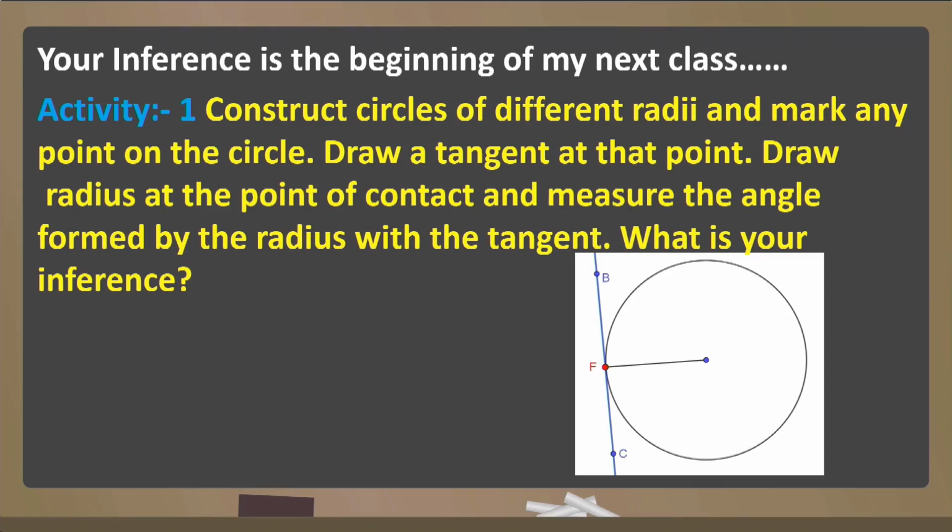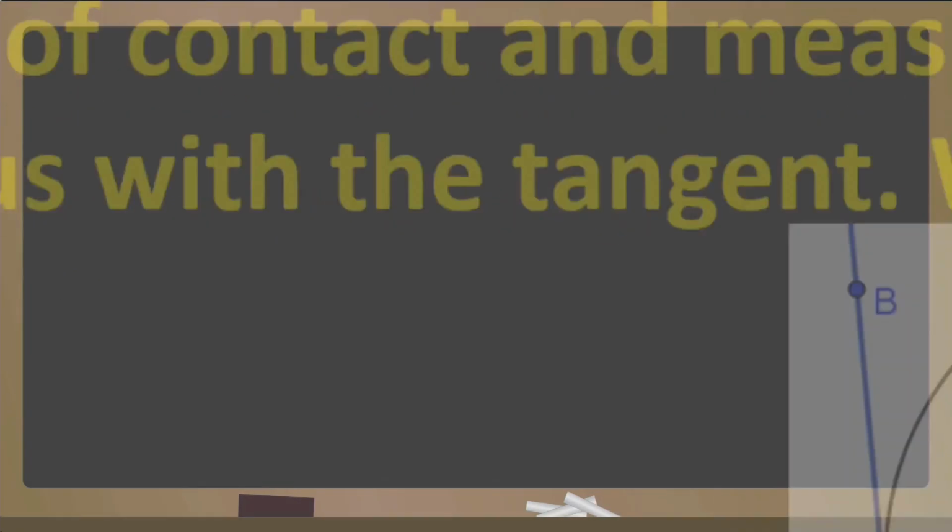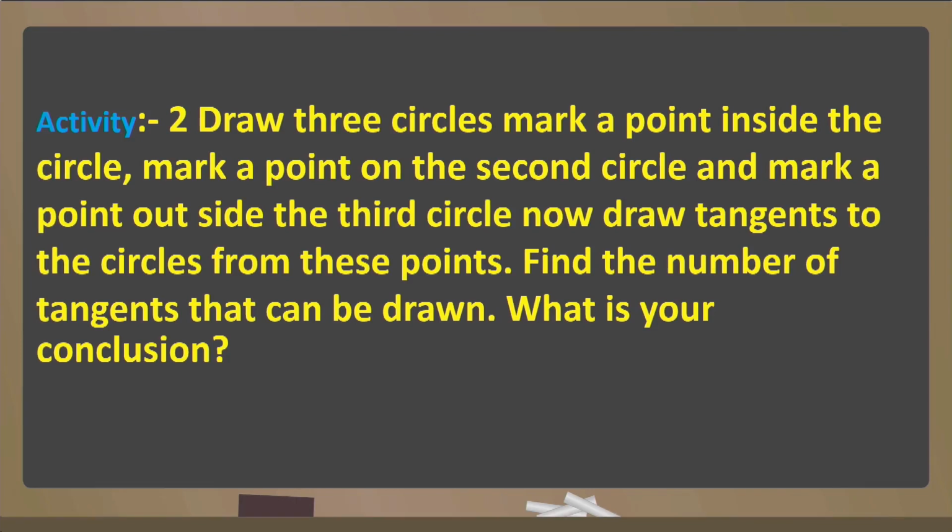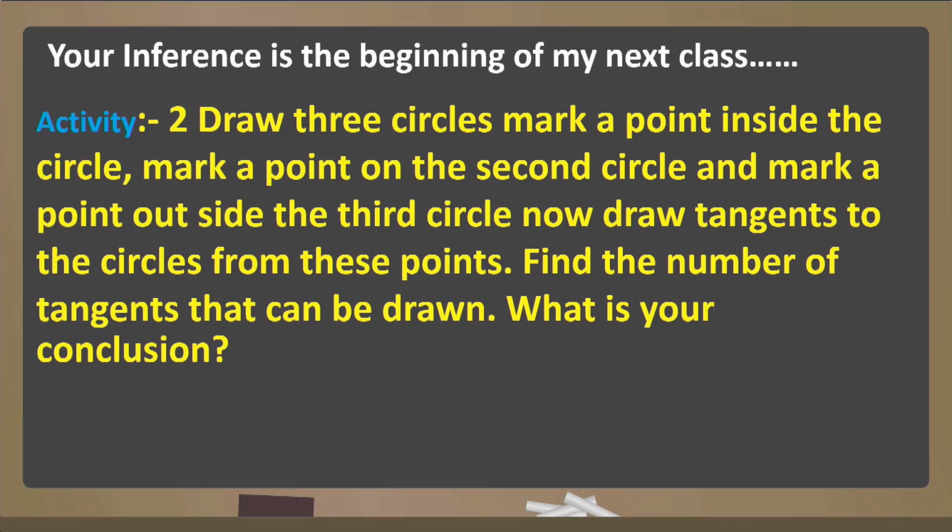Okay. So, one more activity I am going to give you is to draw 3 circles. Mark a point inside the circle. For the first circle, you have to mark the point inside, that is in the interior region. Mark a point on the second circle. So, you have to mark the point on the circle, that means on the circumference, and mark a point outside the third circle, that means in the exterior region of the circle.